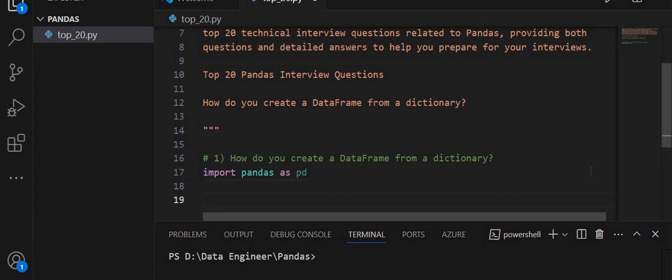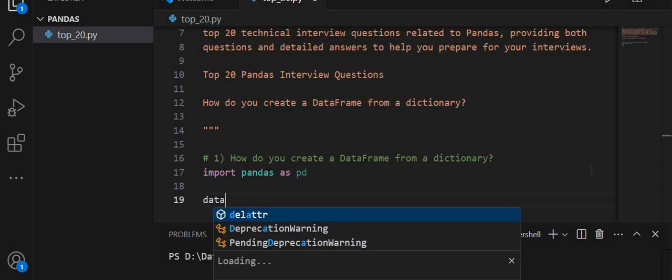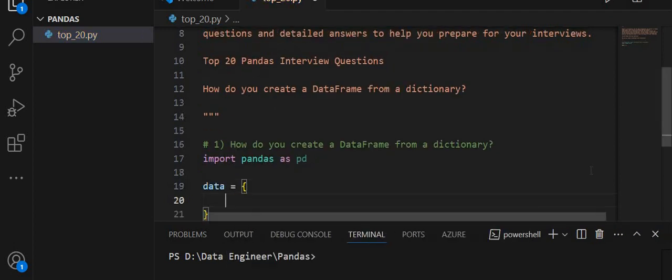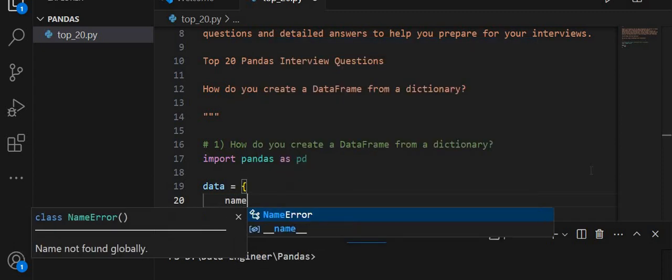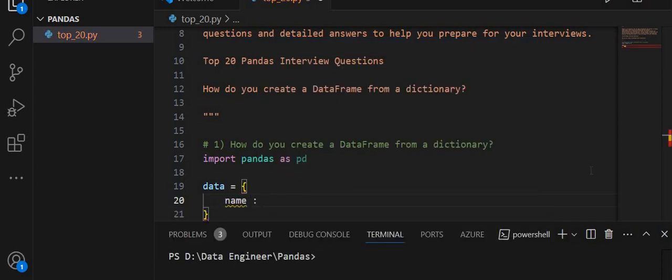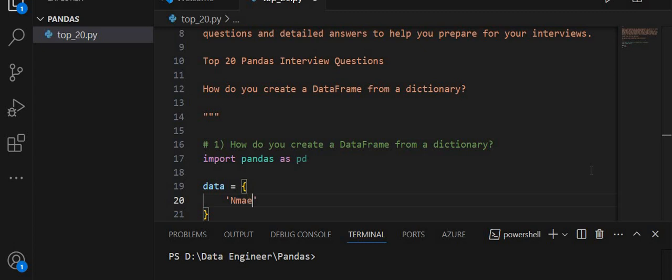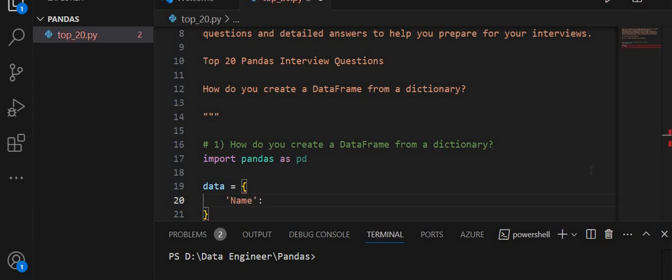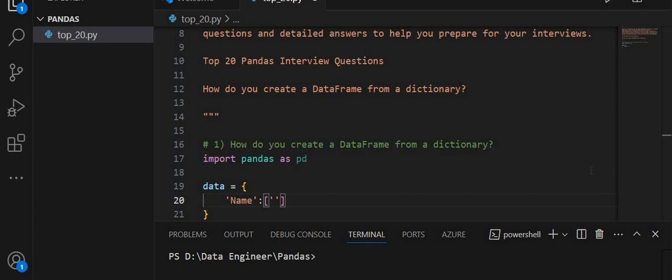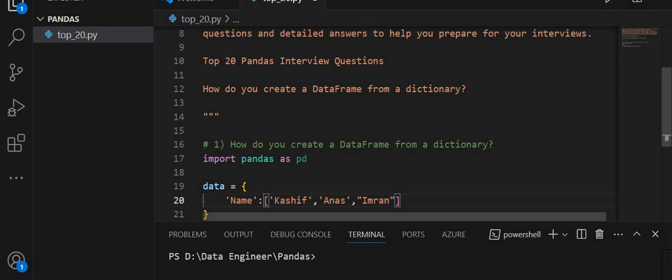So we need a dictionary and the name of the dictionary is data, and inside this we have a key name, and I am passing the values in the name key: Kashif, Anas, Imran. So I am passing three names.